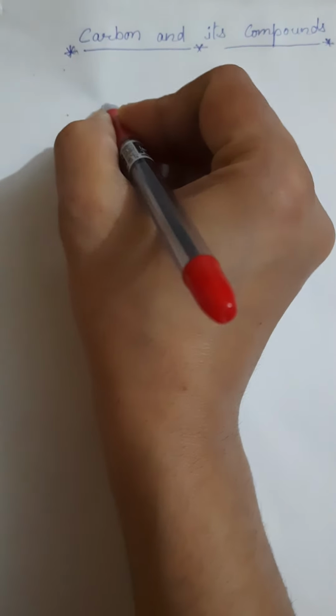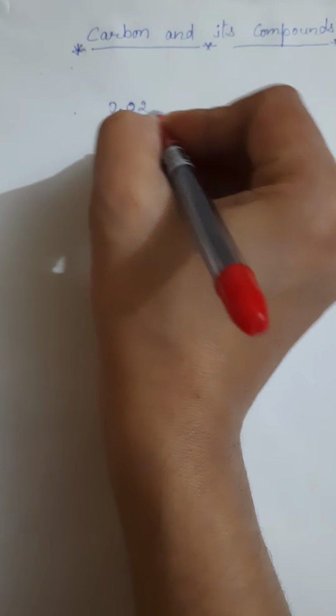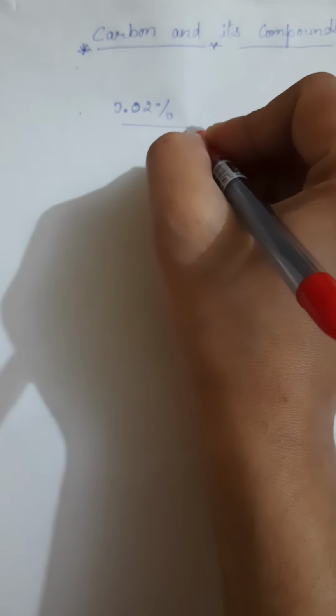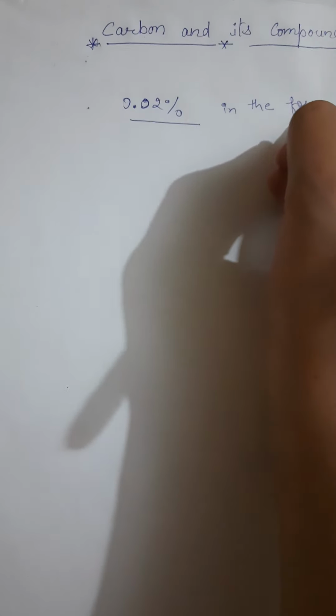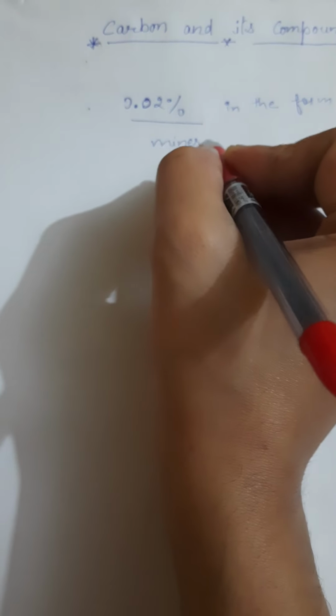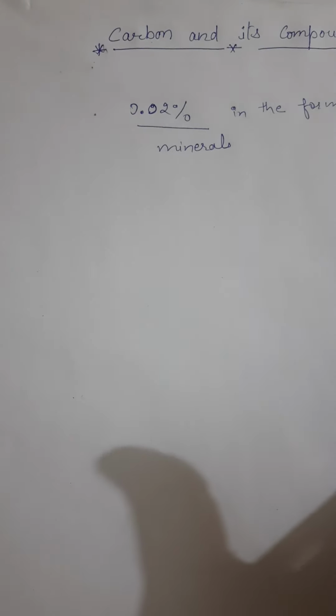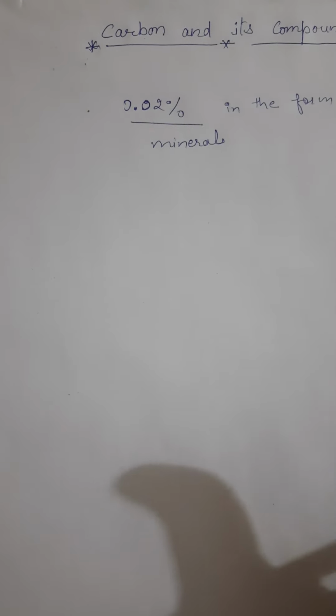Okay, so let's start. Mainly all living organisms contain carbon in them. The Earth's crust has only 0.02% carbon, which is present in the form of minerals, for example carbonates, hydrogen carbonates, coal and petroleum.